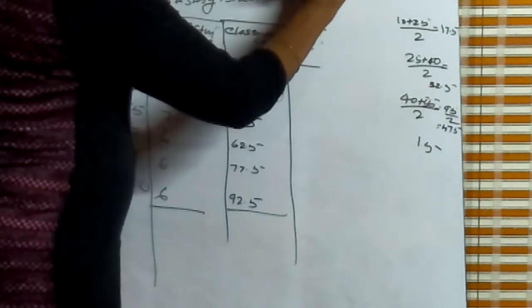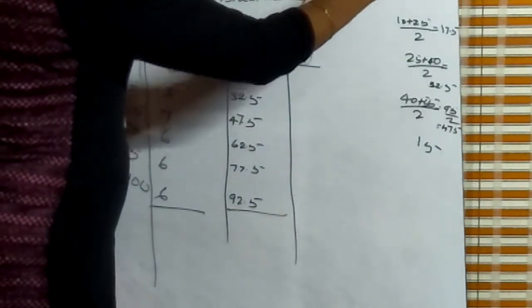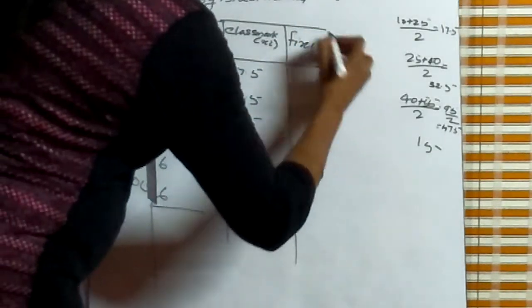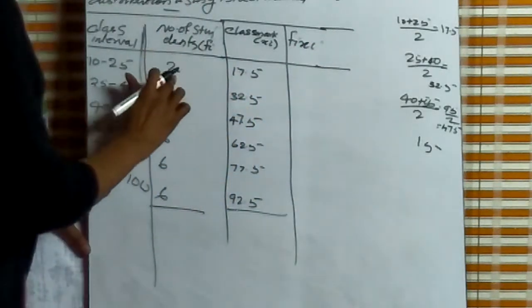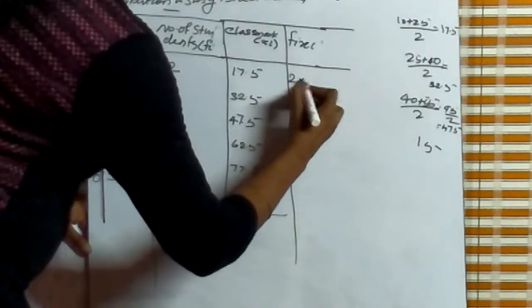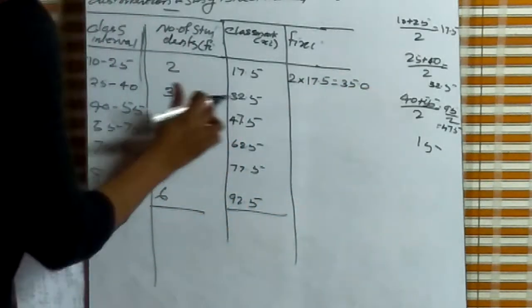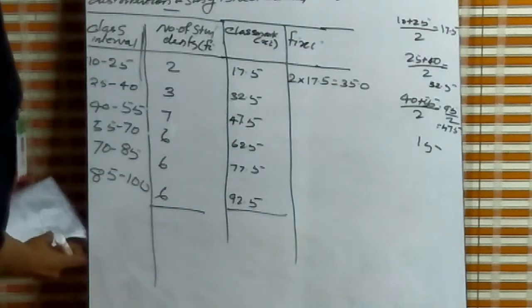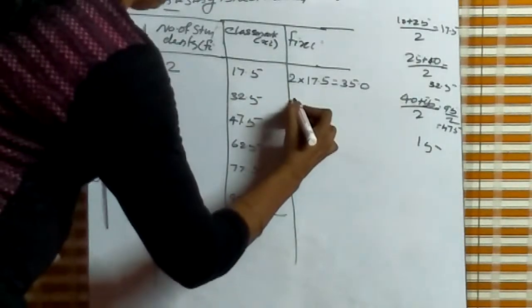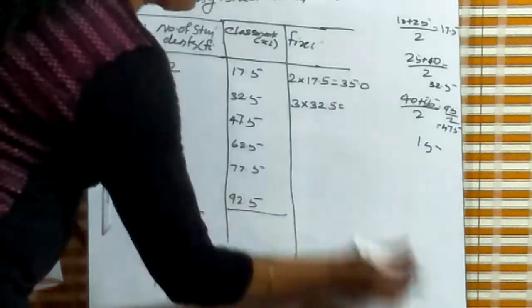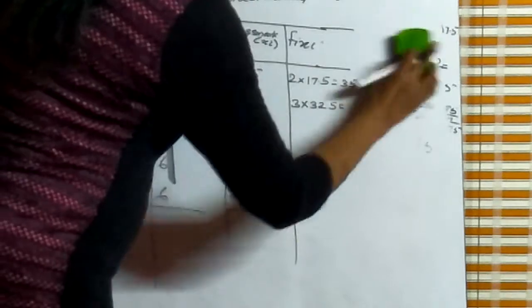Next one, fi xi. Our formula is sigma i equal to 1 to n fi xi by sigma i equal to 1 to n fi. So the next step, fi into xi. What is fi? 2 into 17.5 is equal to 35. Then 3 into 32.5 is equal to